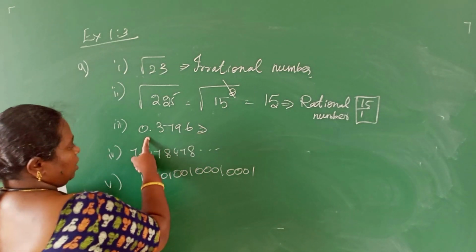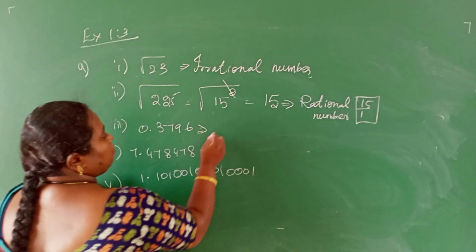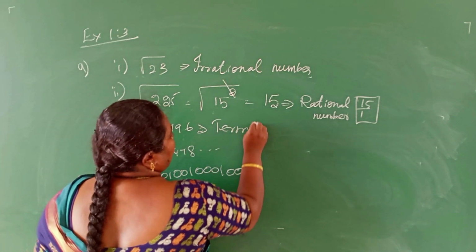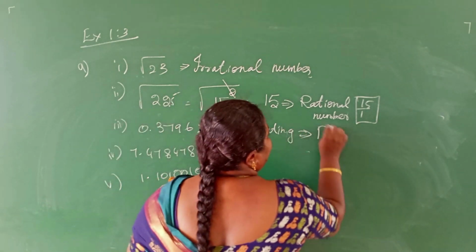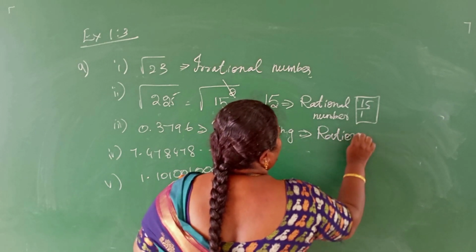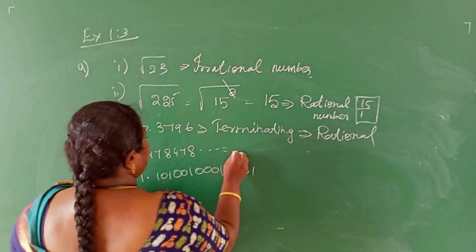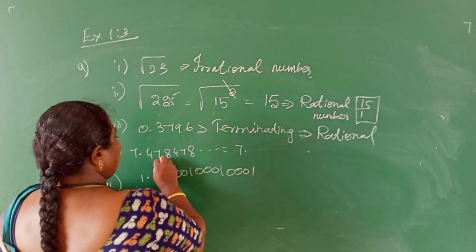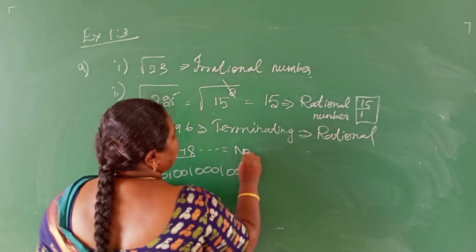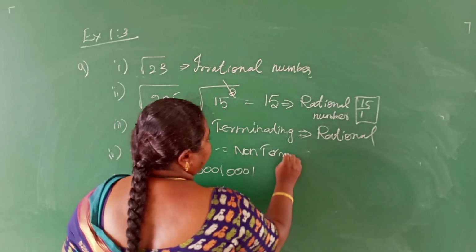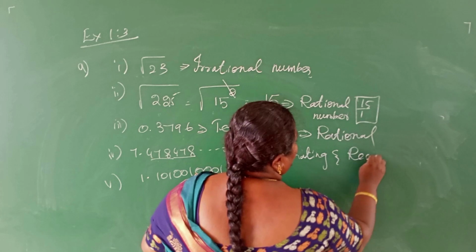See here, this number 0.375 is a decimal number. This number is terminating, so this number is a rational number. Then 7.478478 is repeating. This number is non-terminating and recurring.